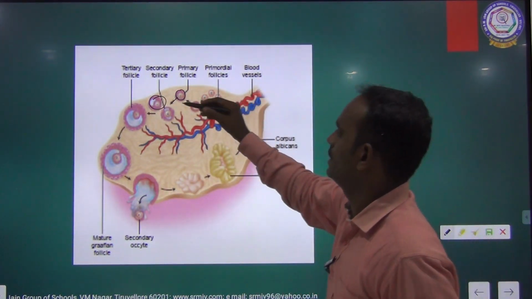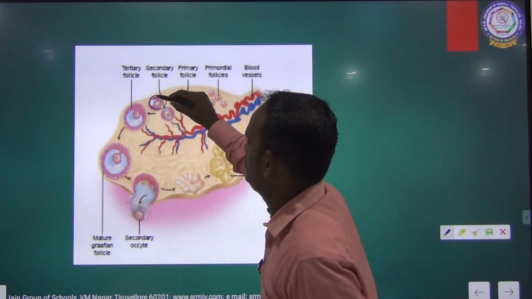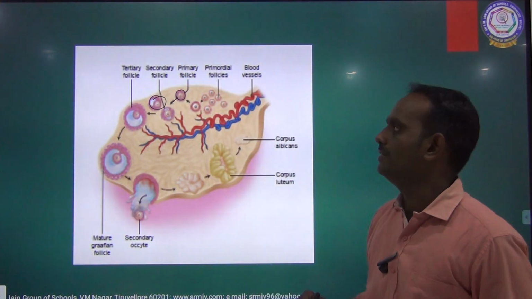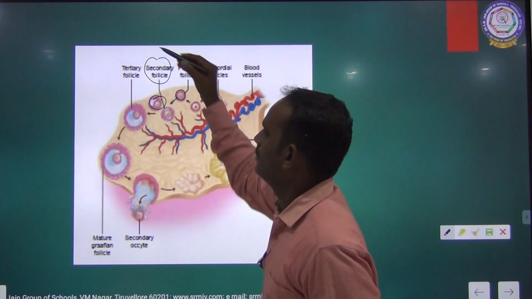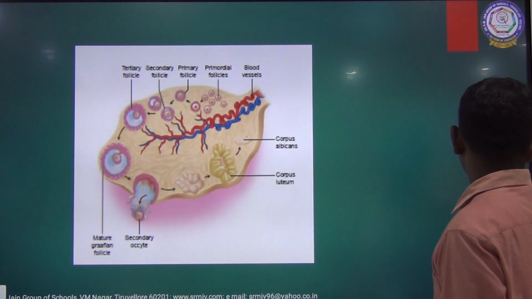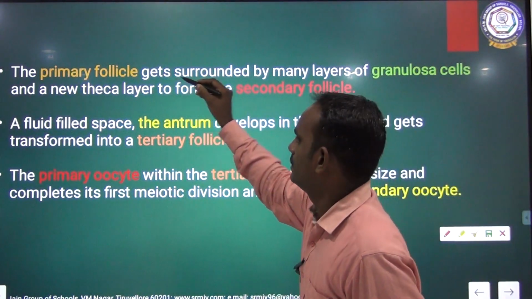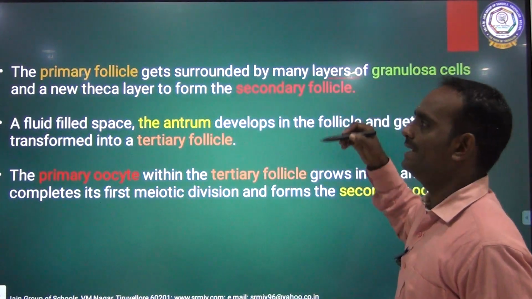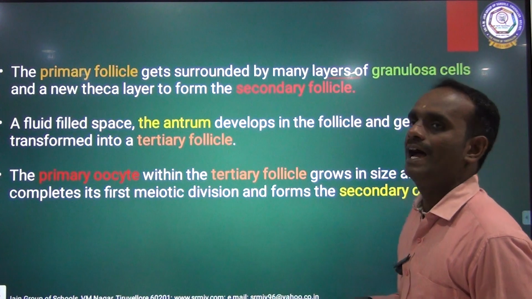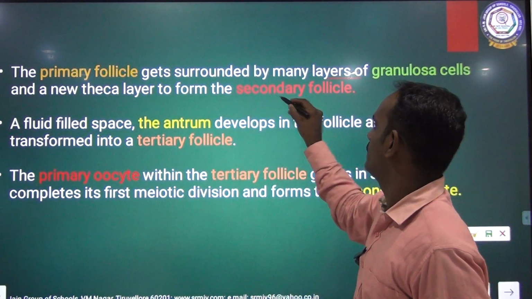The granulosa cells surround the primary follicle to form the secondary follicle.